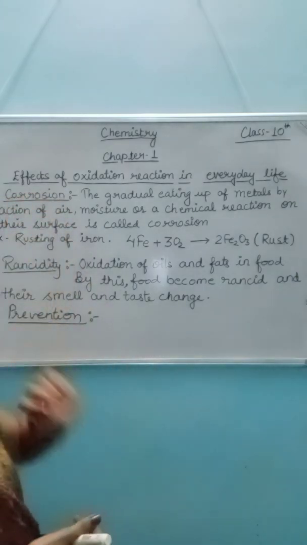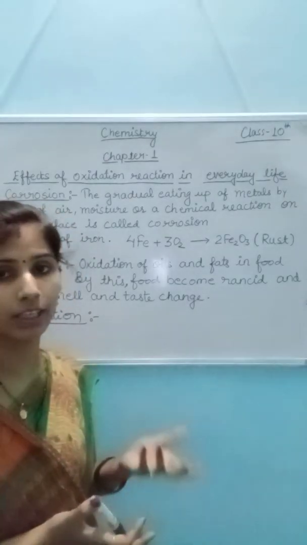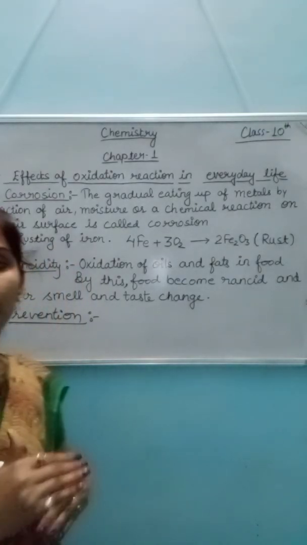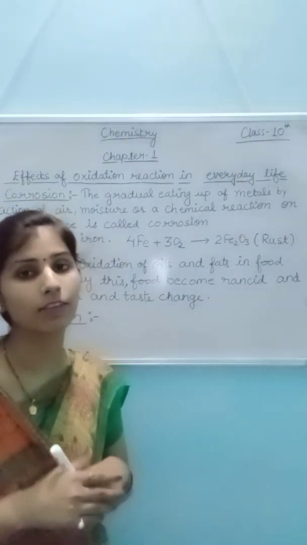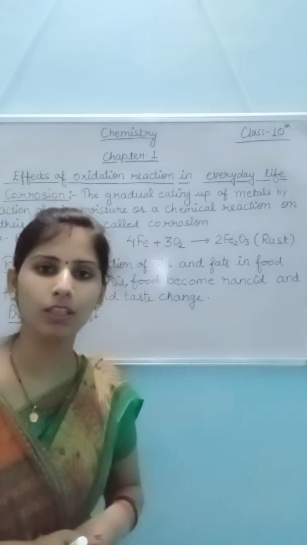Same as rancidity, corrosion also degrades the surface of the metal. That's why it is very dangerous. For the prevention of corrosion, we apply paint on the surface of the metal. Galvanization is also there. These are all processes for the prevention of corrosion.